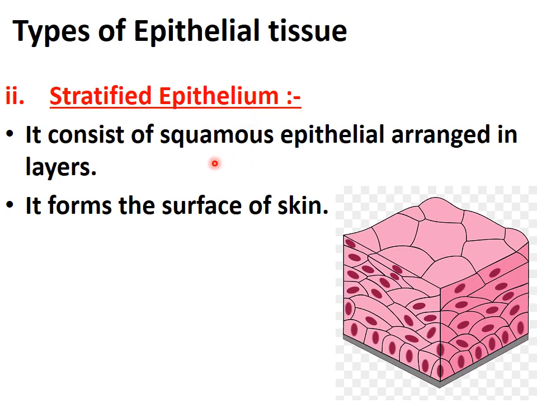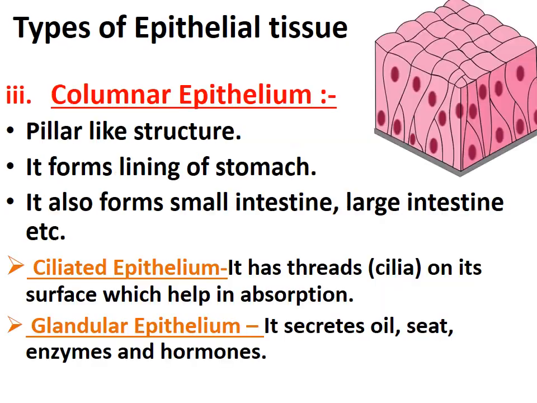Now what is the example? It forms the surface of the skin. So this is the diagram. You can draw squamous epithelium first, then again draw squamous epithelium one above the other. That will be stratified epithelial tissue. It is very easy. Just remember the diagrams.